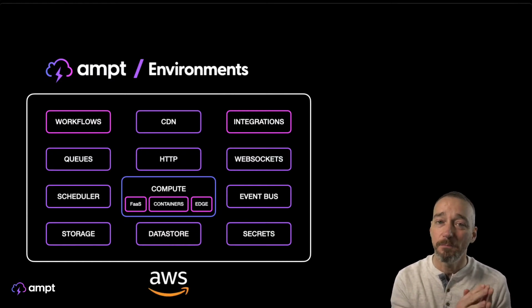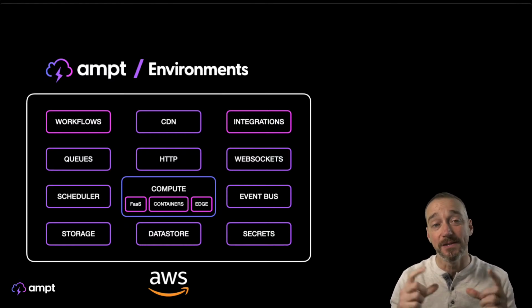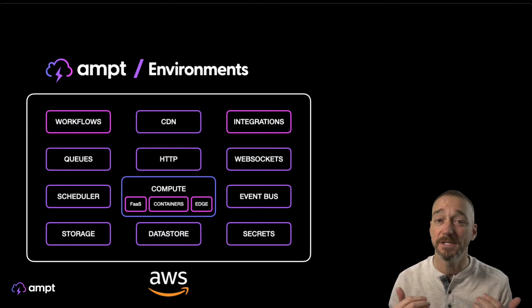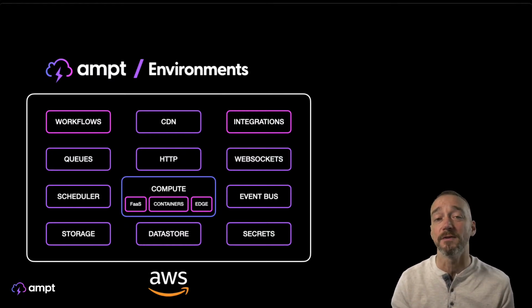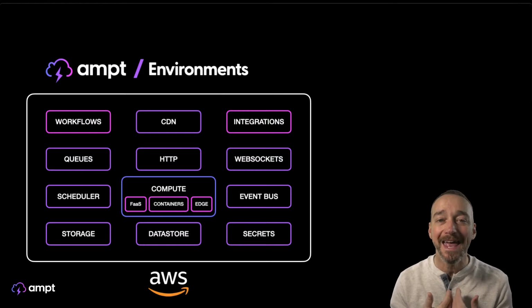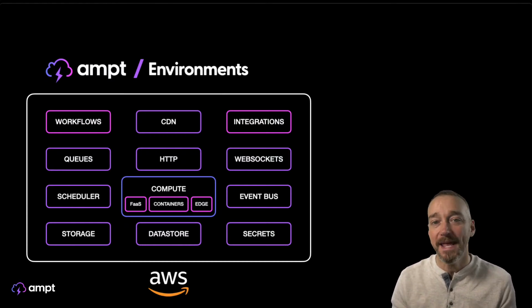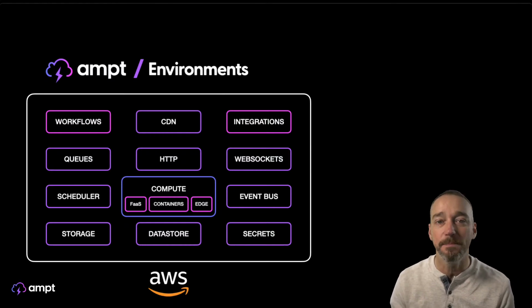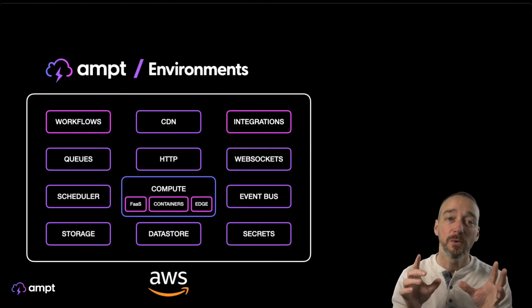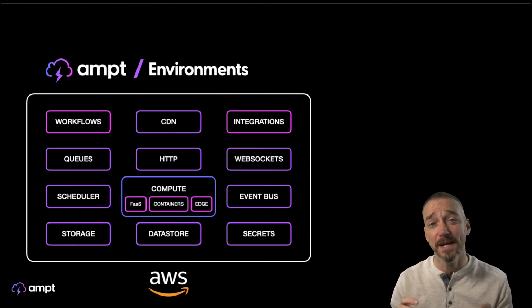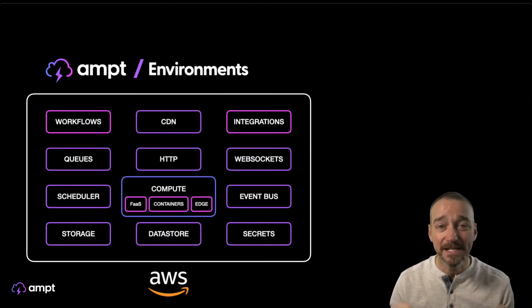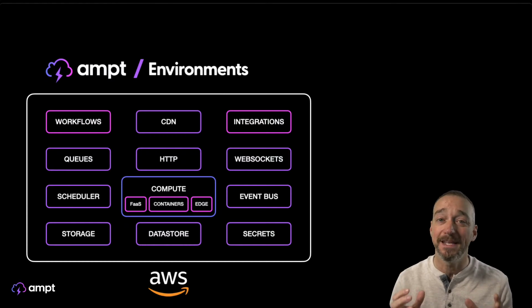What's nice about putting this into a separate AWS account is that all of these services are 100% serverless first. That doesn't mean we're serverless only, but we're serverless first. And we try to think of it and say, if I had nothing running in this account, how much can I actually deploy, or what services can I configure and have ready to go that I don't have to pay for? Because again, I may want to have hundreds of these for my different developers or for different preview stages and so forth. So an Ampt environment, when we deploy that into an AWS account on your behalf, costs $0 to run. $0 when it's sitting there idle.